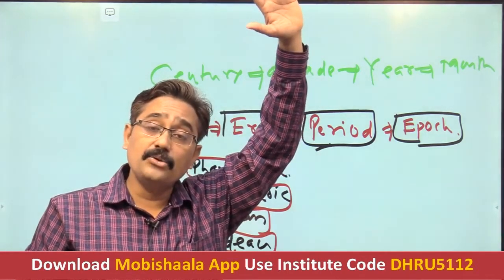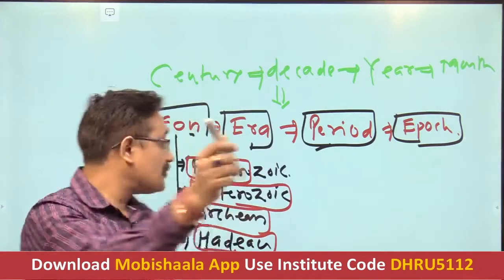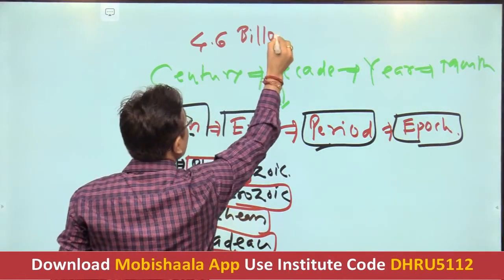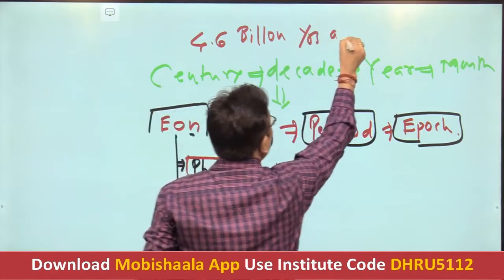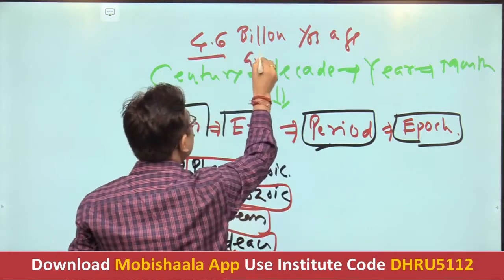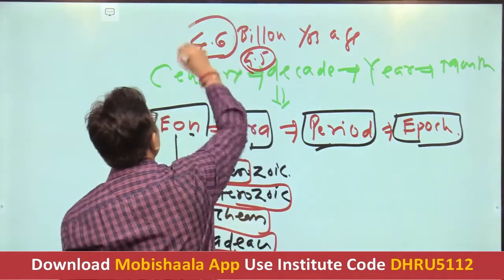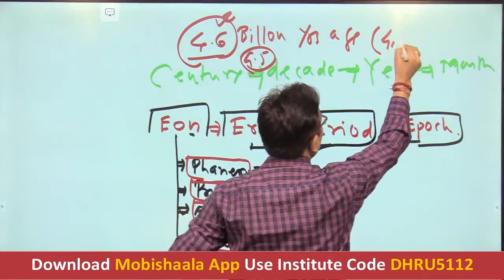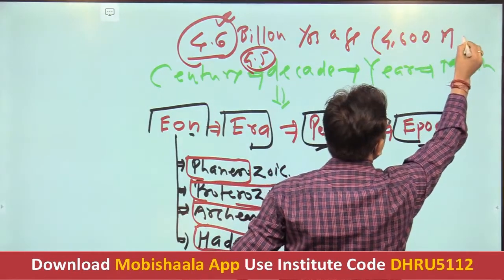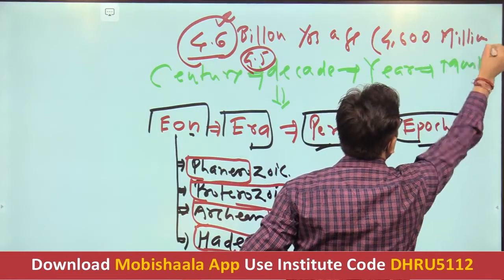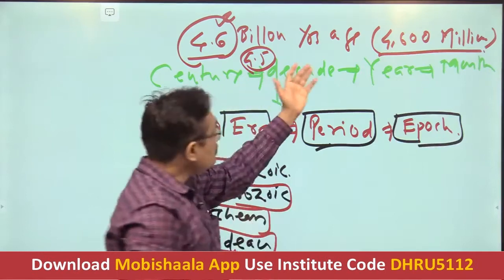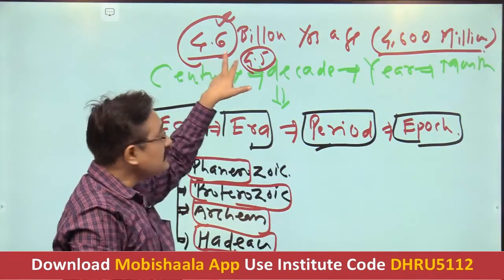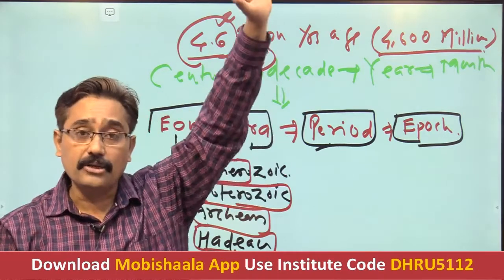And the origin of the earth is considered to be 4.6 billion years ago. Some scholars consider it 4.5 also, but the majority use 4.6, and 4.6 billion is nothing but 4,600 million. Isn't it? So 4.6 billion years ago, the origin of the earth took place.